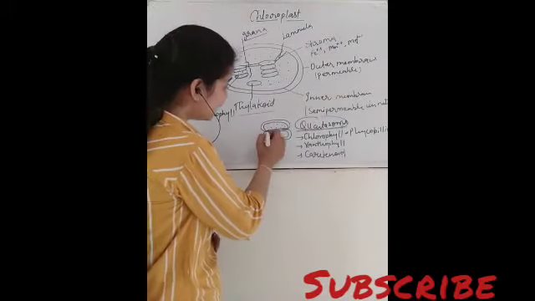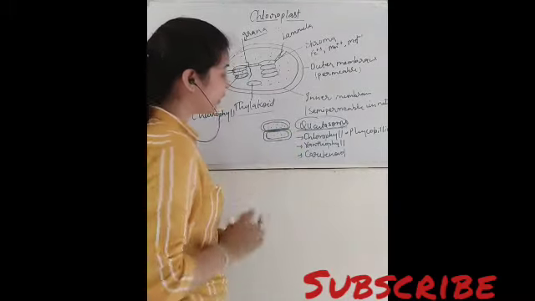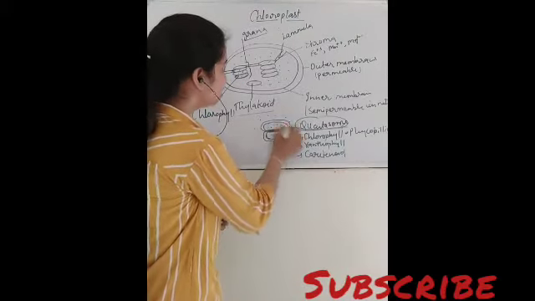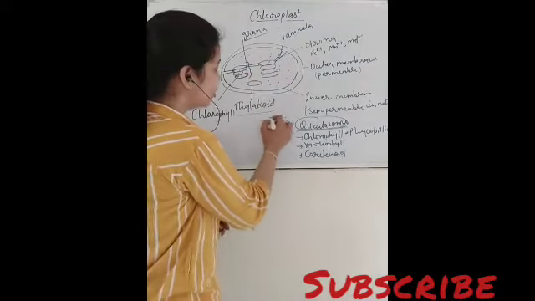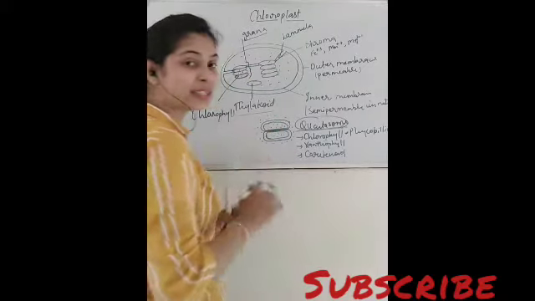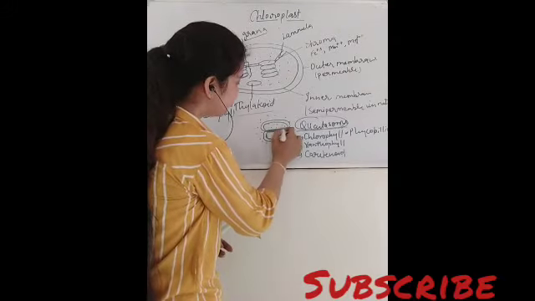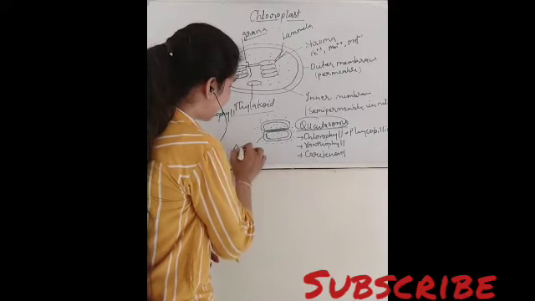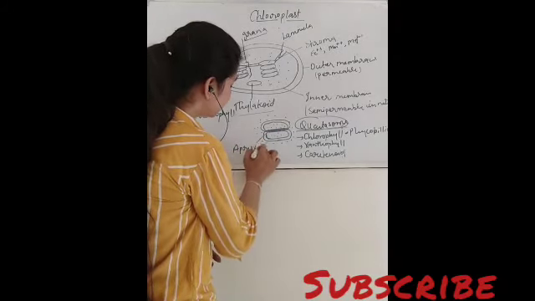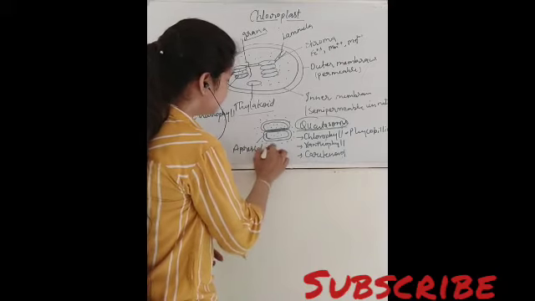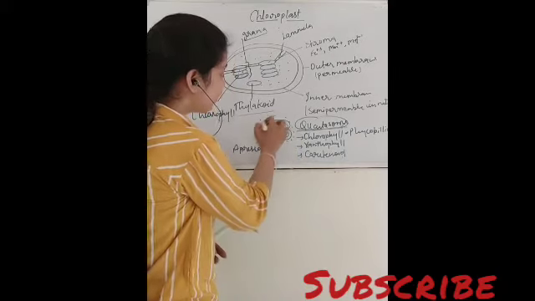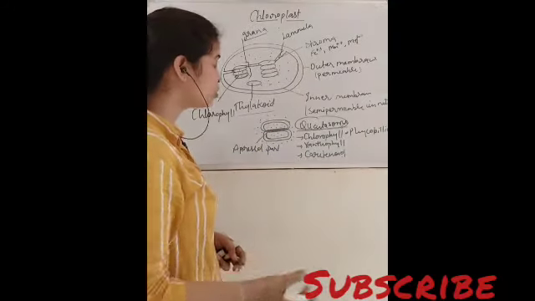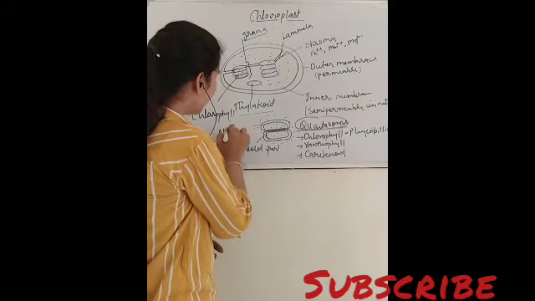And here you can see that this part of thylakoid is not attached, means not in contact with the stroma. इसके चारों तरफ here means I have taken the two discs. So here the stroma is present all around, but this part is not in contact with the stroma. This part is known as appressed part, while the part which is in contact with the stroma is known as non-appressed part.